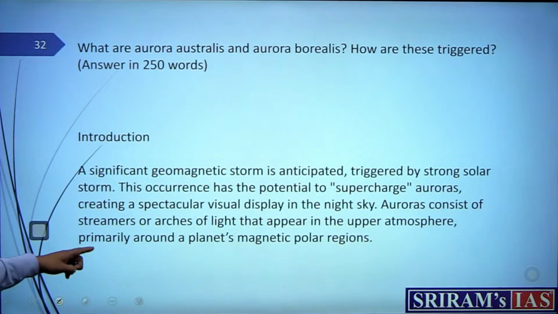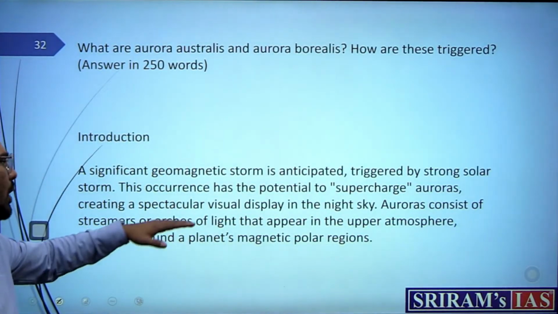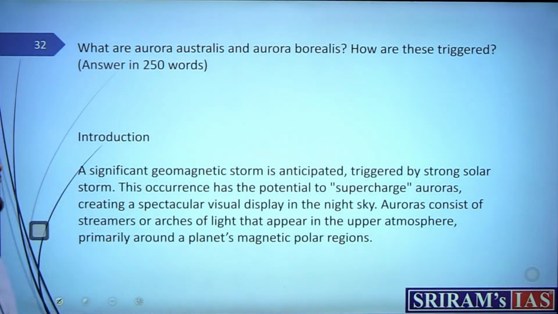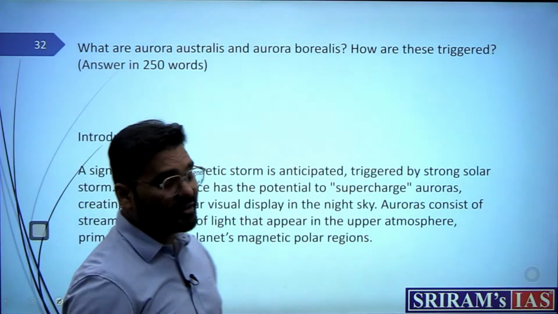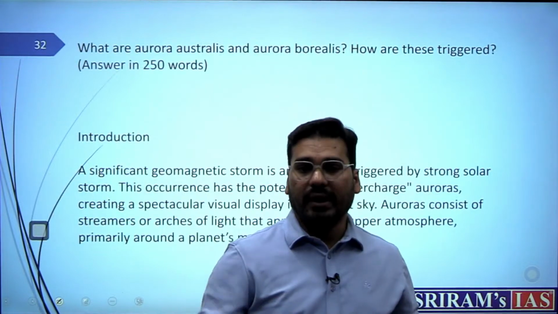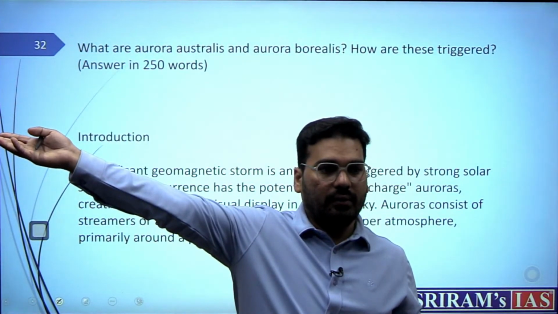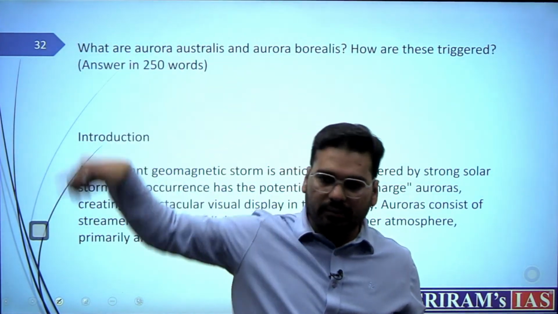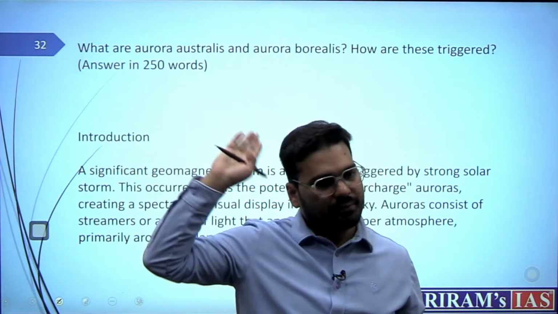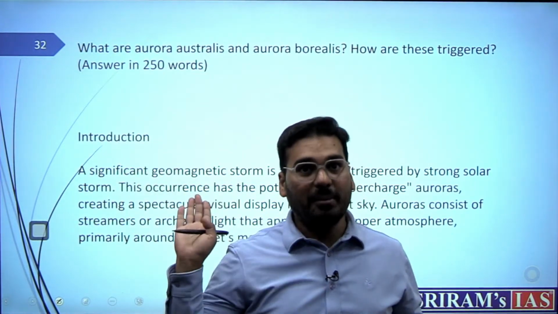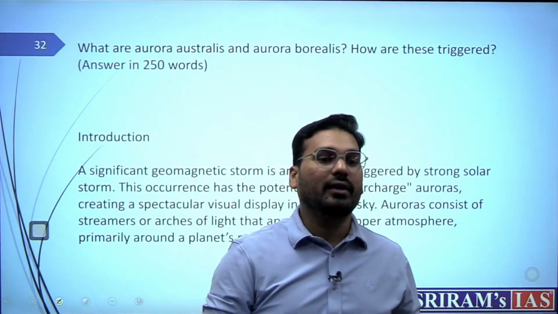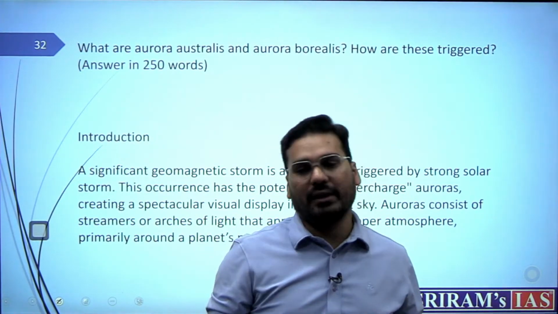Auroras consist of streamers or arches of light that appear in the upper atmosphere, primarily around a planet's magnetic polar regions. This is not just a case with Earth, it can happen anywhere. Any planet which has a geomagnetic field can have aurora. तो आपने ये मेंशन कर दिया, it's not just a unique feature to Earth.